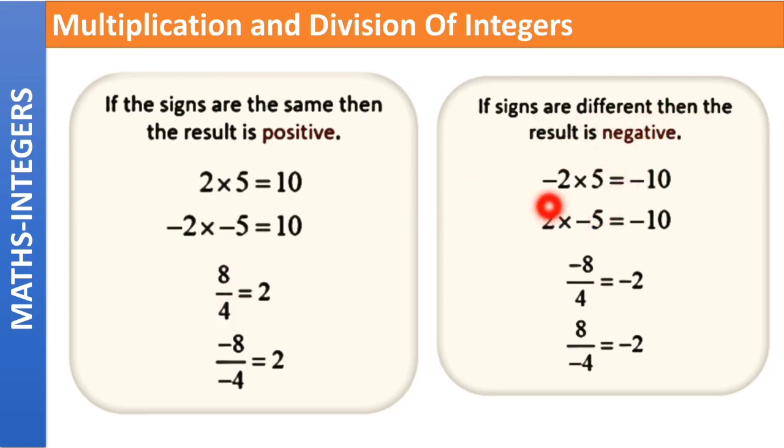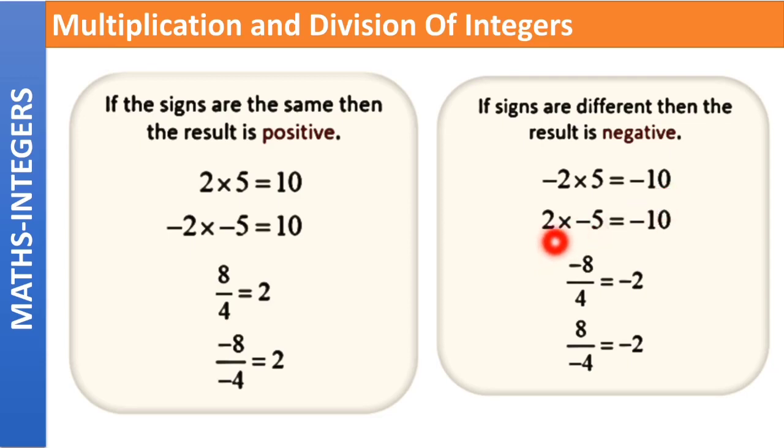Now look at this multiplication here. Minus 2 into 5. First look at the signs. 2 has a negative sign and 5 is a positive number. Both the signs are different, right? So what will the result be? The result will be negative. Are you seeing this? The result has a negative sign because both the signs given in the question are different. Coming to the absolute values, 2 into 5 is equal to 10.